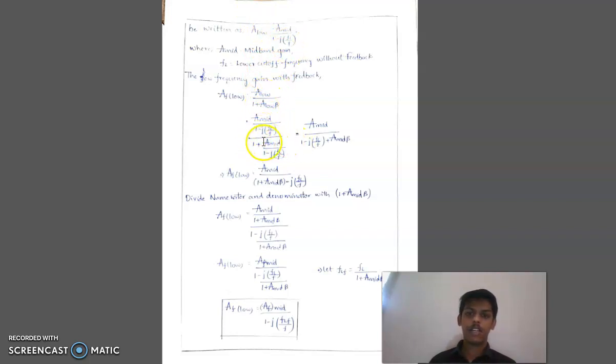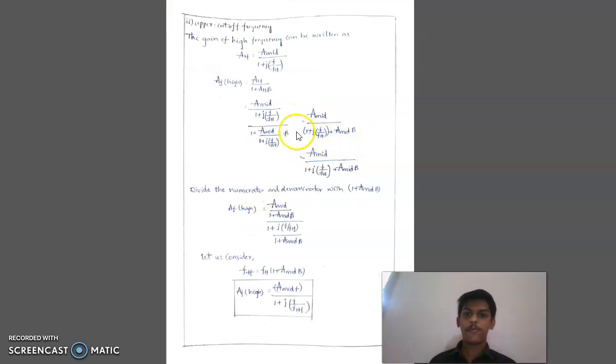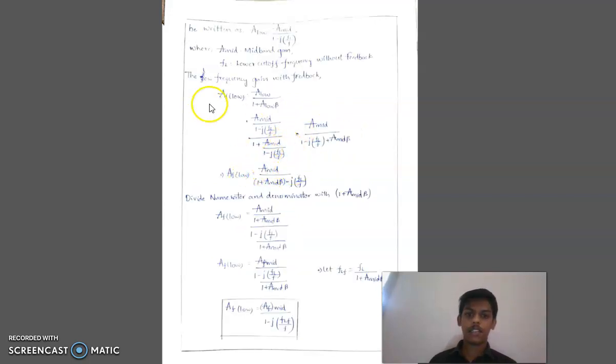A mid by (1 minus j into FL by F) by 1 plus A mid by (1 minus j into FL by F) into beta is equal to A mid by (1 minus j into FL by F) plus A mid into beta. Now by solving, A mid by 1 plus A mid into beta minus j into FL by F. Now divide the complete numerator and denominator with 1 plus A mid into beta. A mid by (1 plus A mid beta) into (1 minus j into FL by F by 1 plus A mid into beta) is equal to AF mid by (1 minus j into FL by F by 1 plus A mid into beta). Now let us consider FLF is equal to FL by 1 plus A mid into beta. AF low is equal to AF mid by 1 minus j into FLF by F.